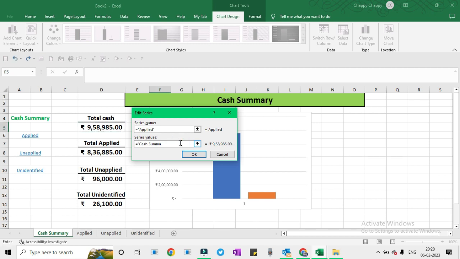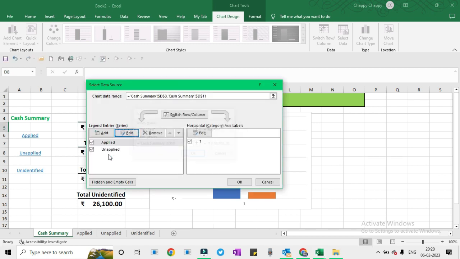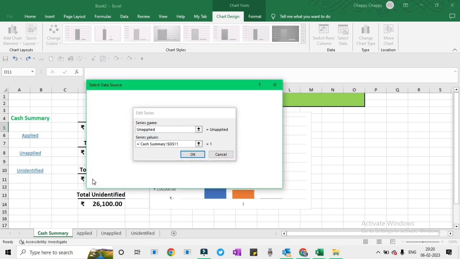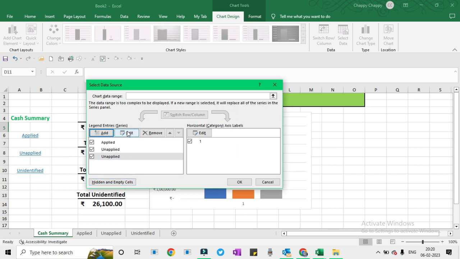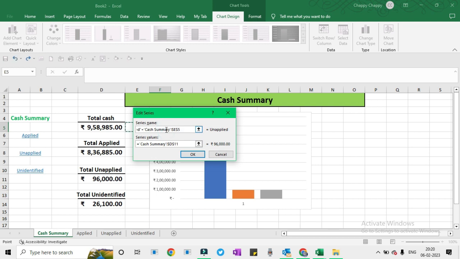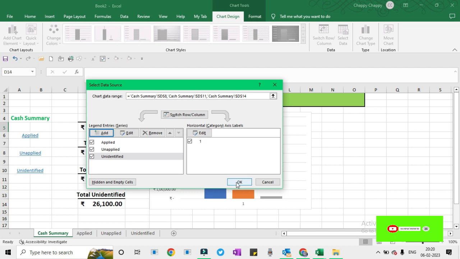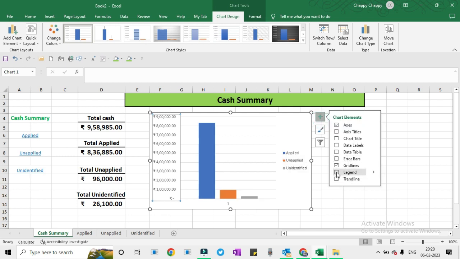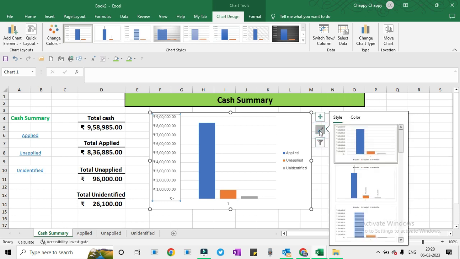Now we will add legends and shift them down to the bottom.